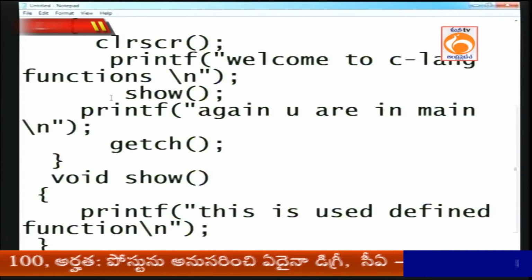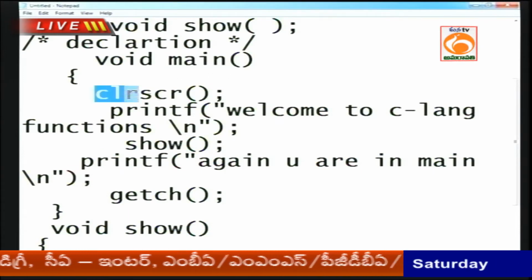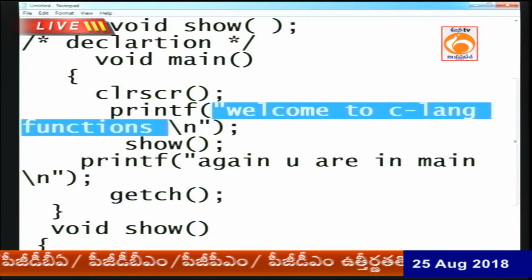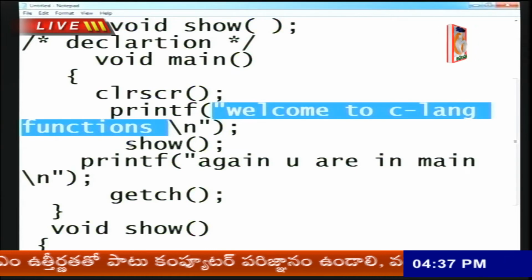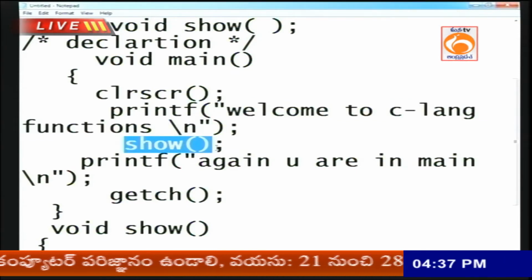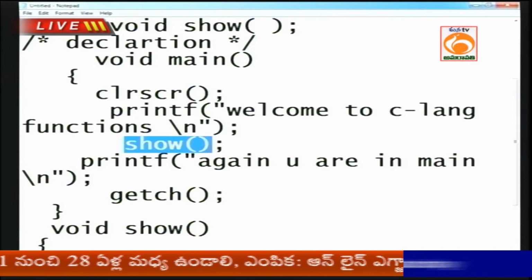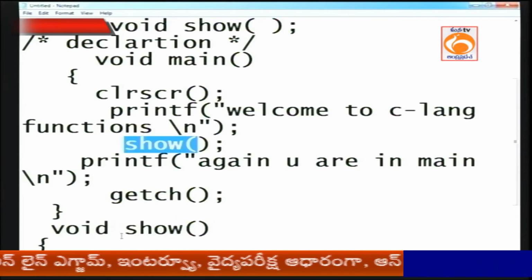Now you see how it is executed. First main, inside of main clear screen. After that this message will be printed, welcome to C language functions. After printing this message, the cursor will be called to the show. Now the show is our defined function, directly jumping to that caller area, void show.